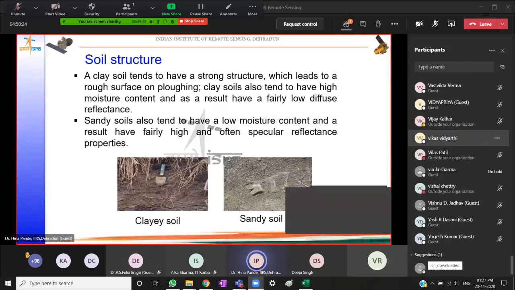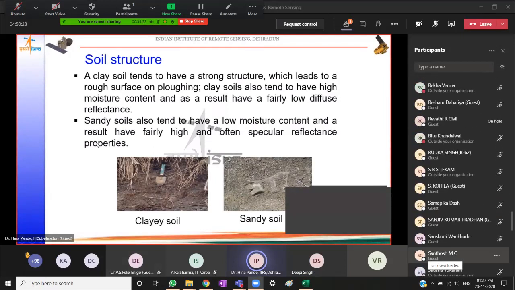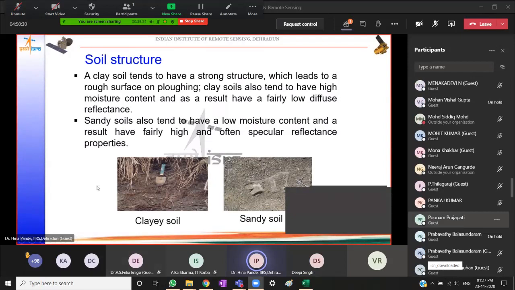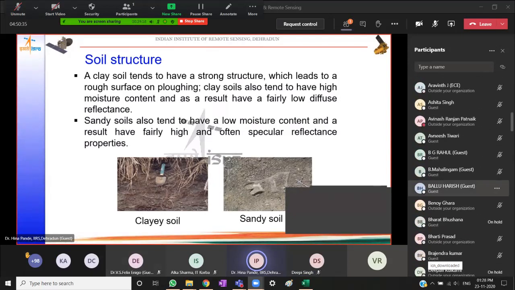So whether it is clay soil or sandy soil, depending upon how much moisture it is able to hold, it will dictate the brightness or darkness as we see on the image.